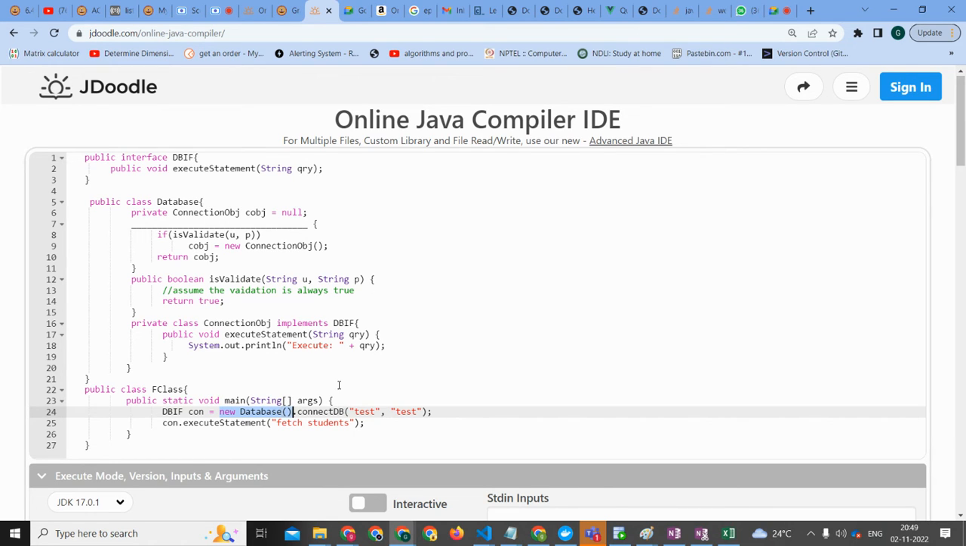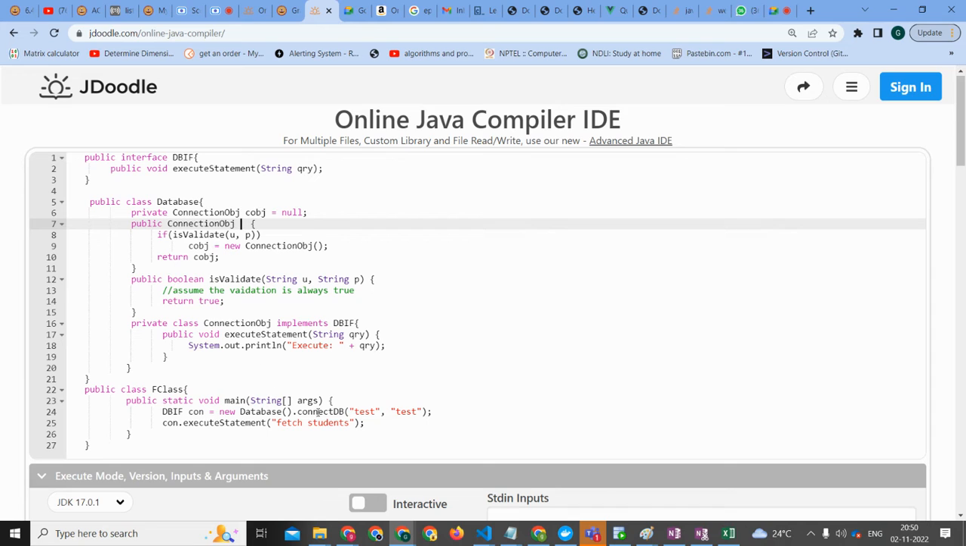And then there is this method called connect db. It seems like you don't have the connect db, so we need to write connect db here. Let me write it. Public connect db. What is it returning? A string? Bro, what is it returning? Cobj, connection object. Exactly. It's returning a connection object. You can see from the new connection object here that it is instead of cobj. Public connection object connect db.